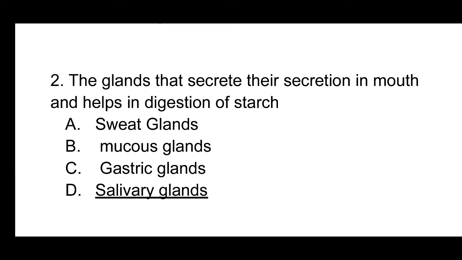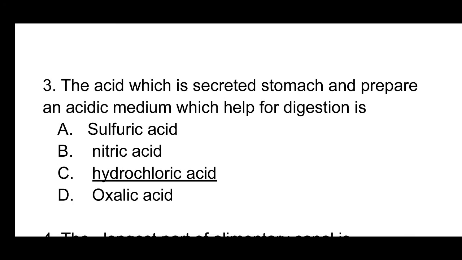The glands that secrete in the mouth and help in digestion of starch. So see here, salivary glands. These glands secrete saliva directly into the mouth and help in the digestion of starch or carbohydrates. Here lipids and proteins do not get digested as saliva does not contain any specialized enzyme. It contains only one enzyme, that is known as salivary amylase. Next question, the acid which is secreted in the stomach and prepares an acidic medium for helping digestion is hydrochloric acid or HCl.